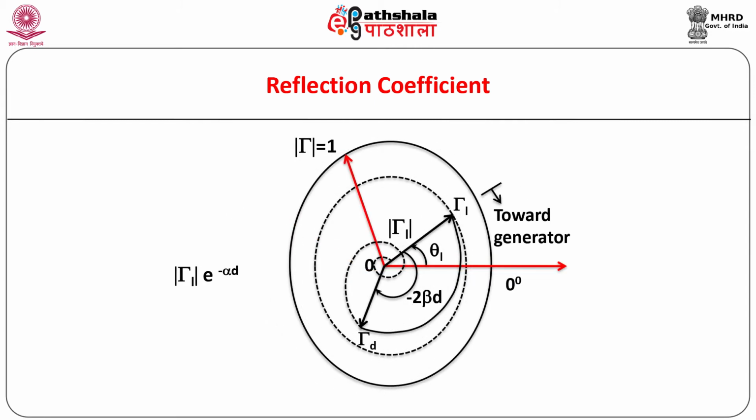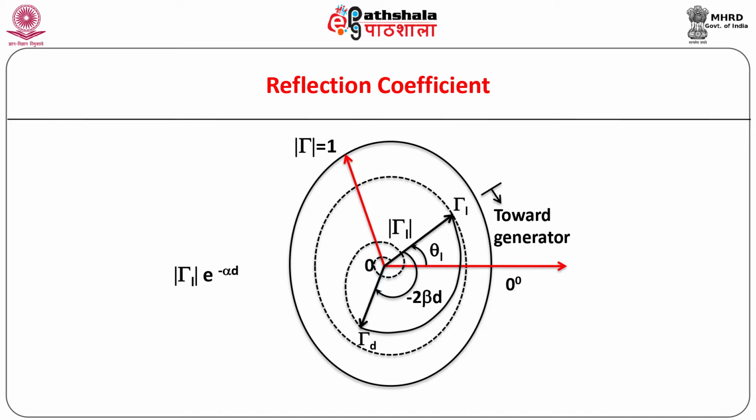In the case of a lossy transmission line, the attenuation constant alpha is not 0. Hence, the magnitude of the reflection coefficient goes on decreasing and its phase angle theta L also goes on changing along the transmission line in a direction from load to the generator.